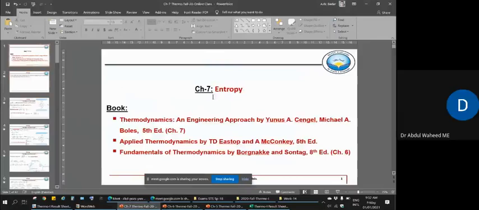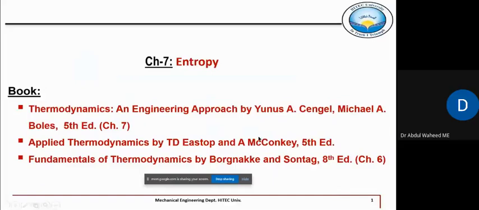Okay, जी, so today we shall start chapter 7, which is about entropy. This is the most confusing concept in the field of thermodynamics, but it is a very important concept, because without it we shall have huge difficulties in thermodynamics too.